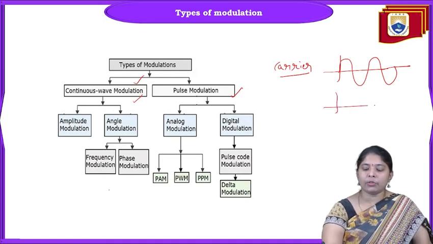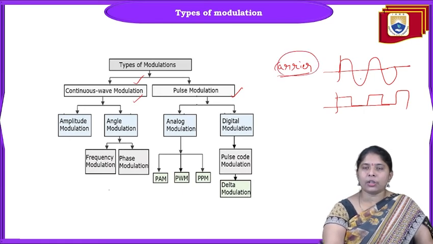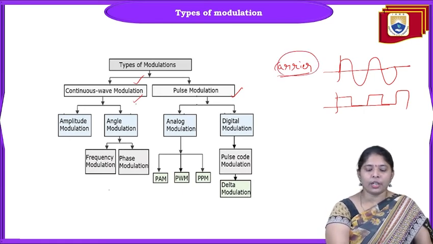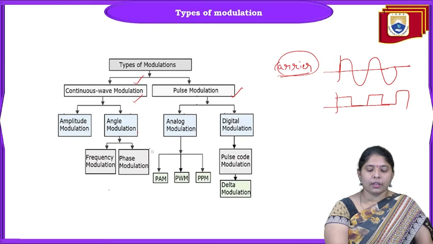If the carrier used is a pulsed waveform, it is called pulse modulation. If the carrier used is a sinusoidal signal, it is continuous wave modulation, again classified as amplitude modulation and angle modulation.